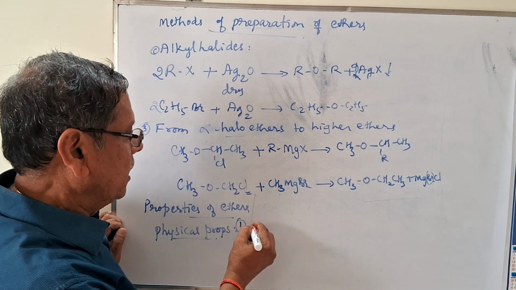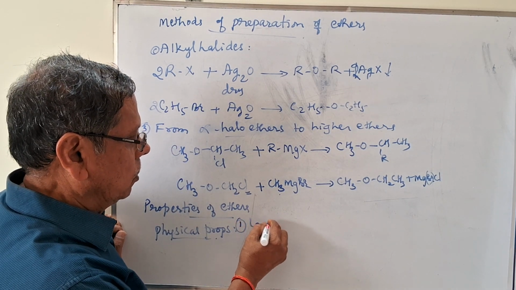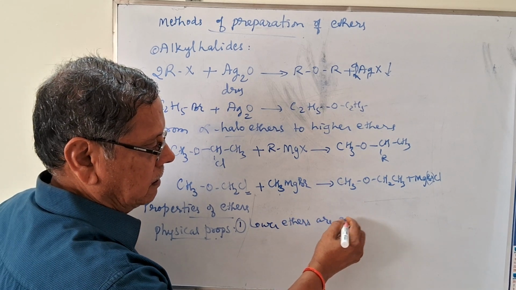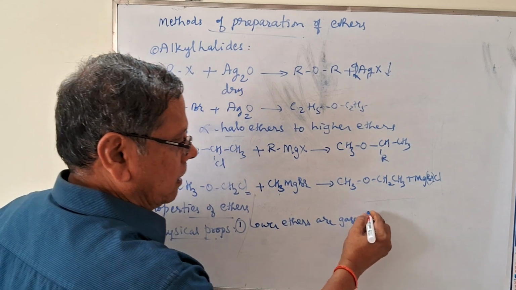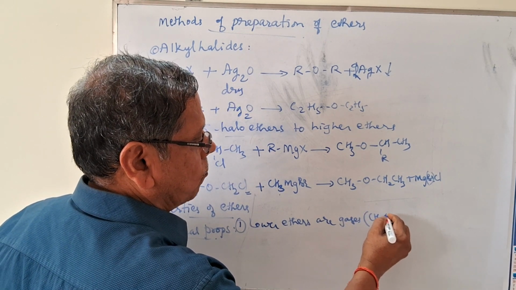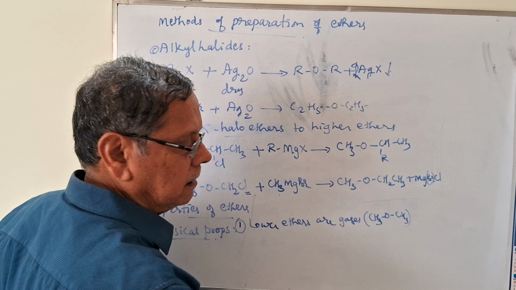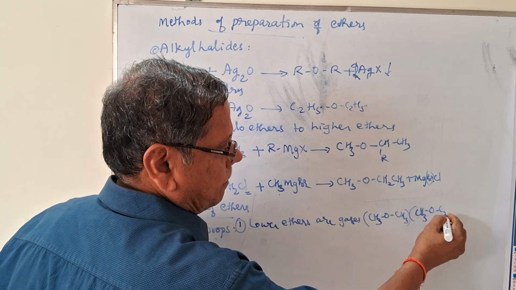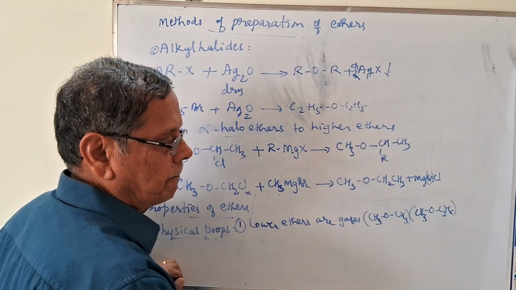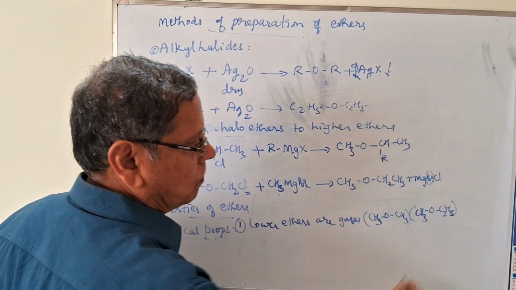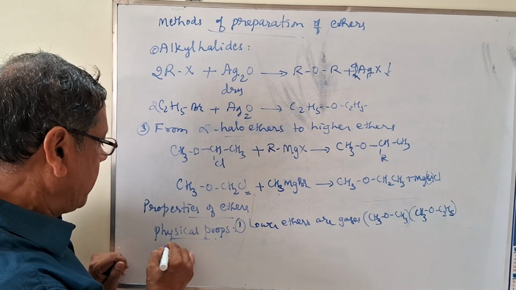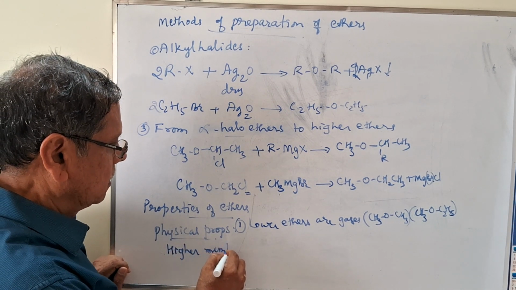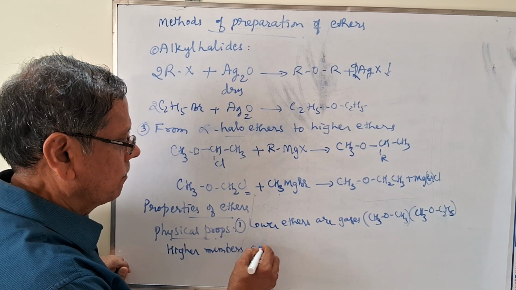That's why lower ethers are gases. For example, CH3OCH3 dimethyl ether as well as methyl ethyl ether, CH3O C2H5. So these are the gases, while higher members are liquids.